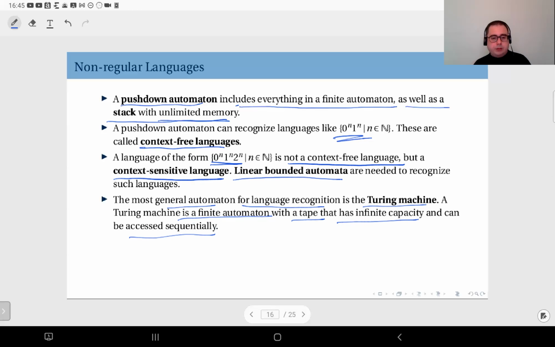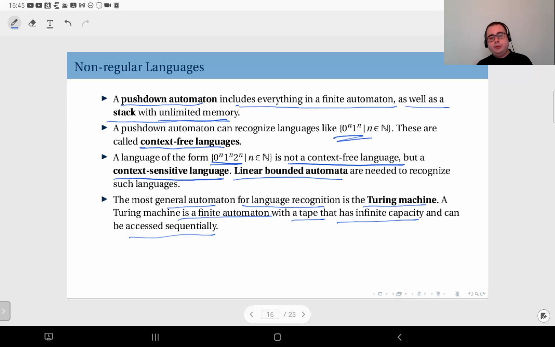And the tape can move towards right or left so that you access every symbol, and you can modify whatever is written on the tape depending on your state and the symbol on the tape.